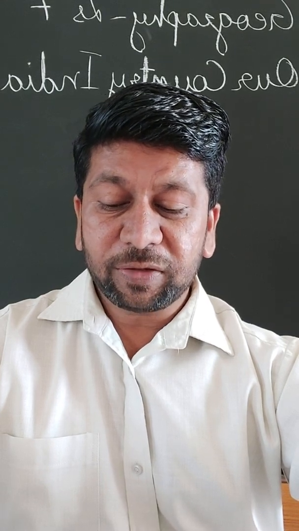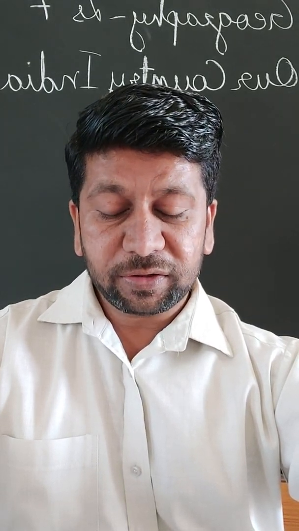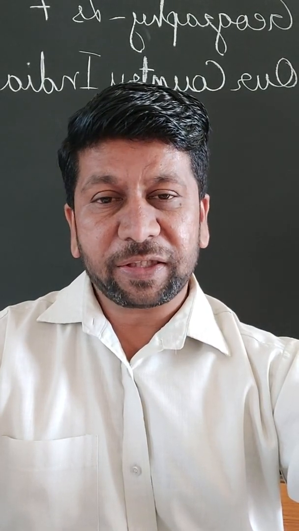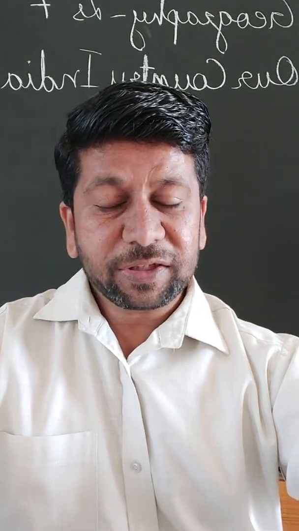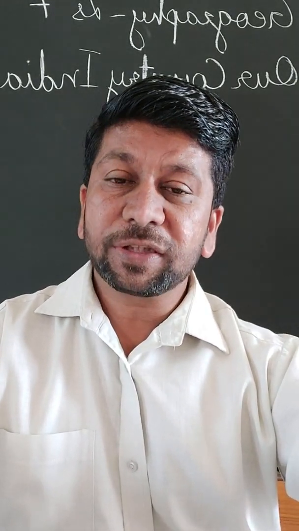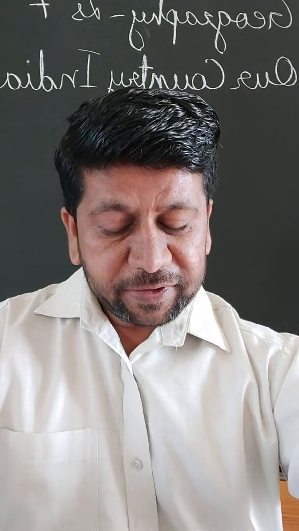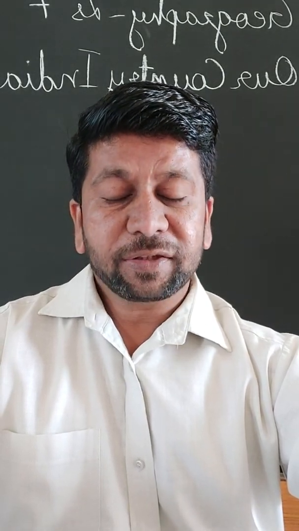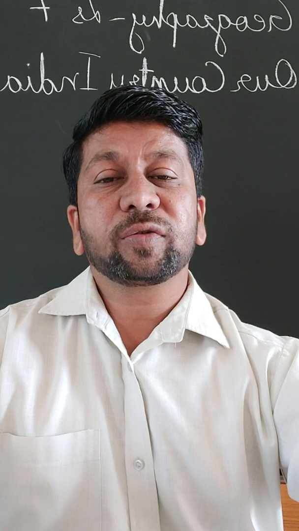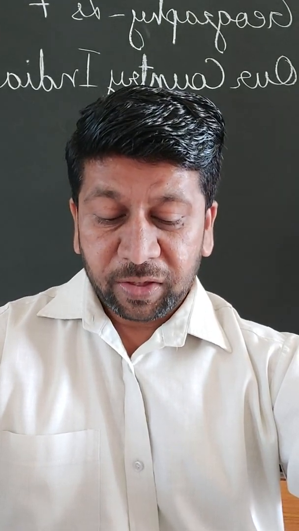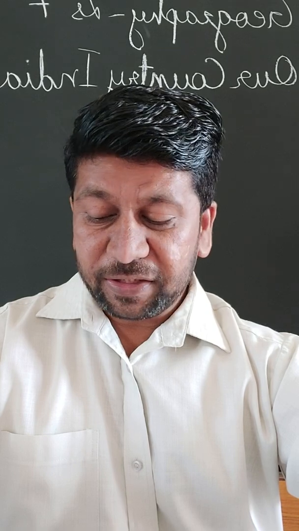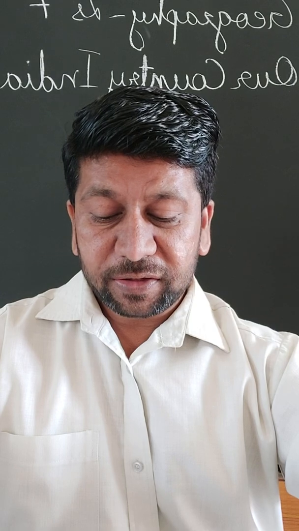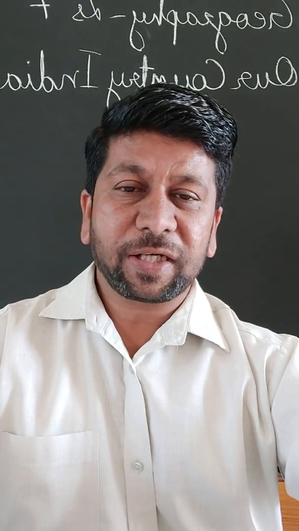The distance between the northern part and the southern part of India is 3,200 kilometers, and the distance from east to west is 2,900 kilometers. India's location and neighbors. Now, India lies entirely in the northern and eastern hemisphere. It extends from about 8 degrees north to 37 degrees north latitude. The Tropic of Cancer passes through India and divides it into two equal halves. India lies between 68 degrees east and 97 degrees east longitude. The longitude of 82.5 degrees east, which passes through the middle of India, is taken as the standard time meridian of India.